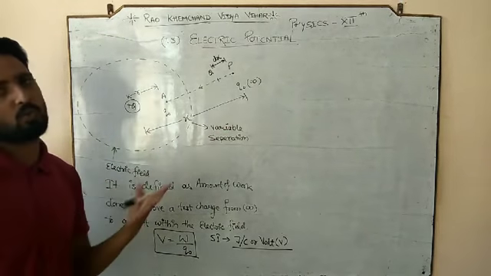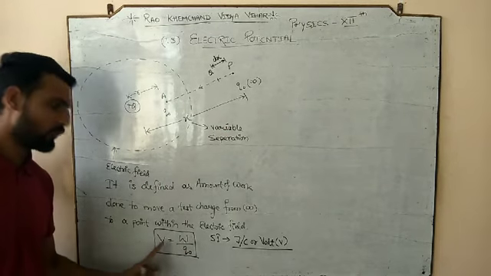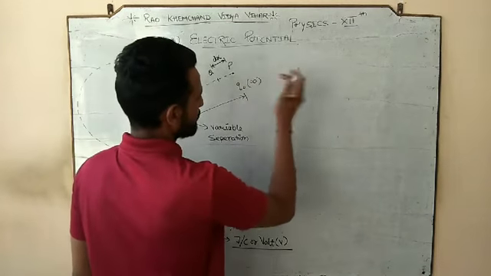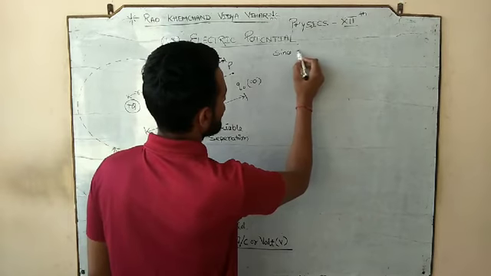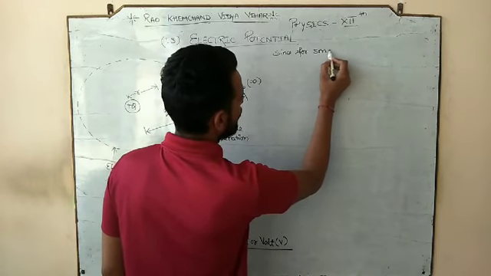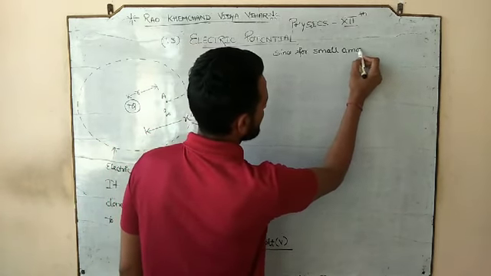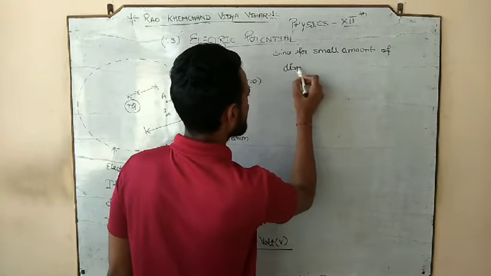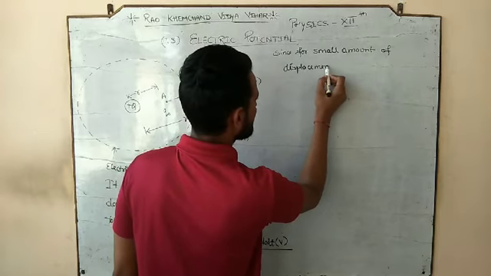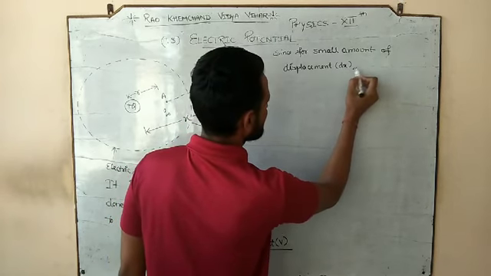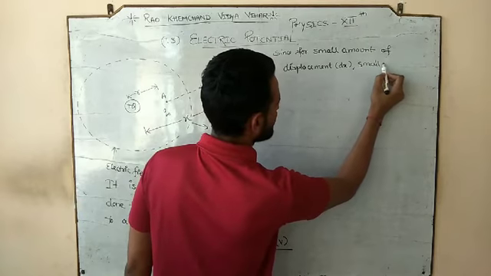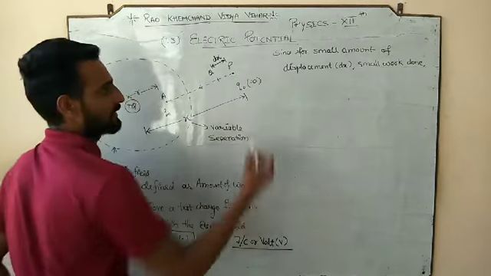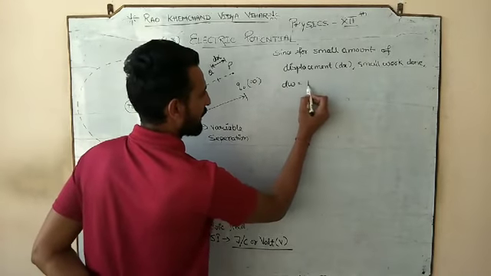From infinity to r. And once we have the work done, we can have the electric potential. So let us find out. Since for a small amount of displacement dx, we are going to do a small amount of work done. And what is that small amount of work done?